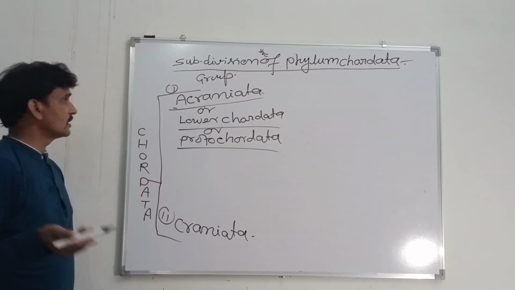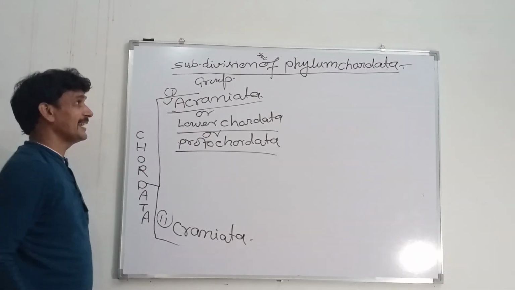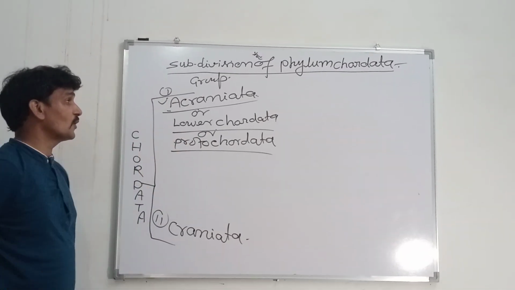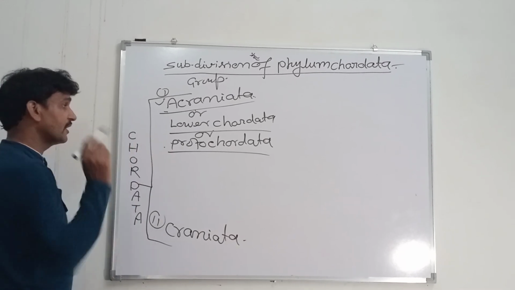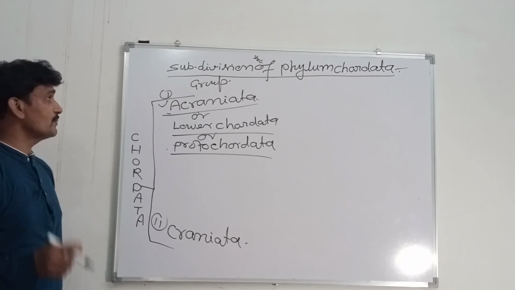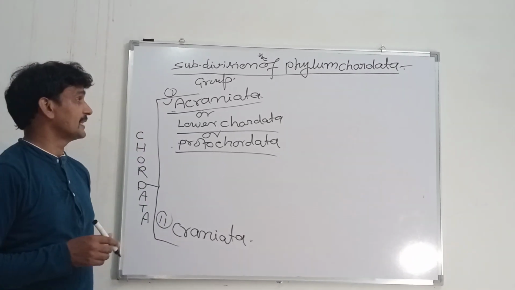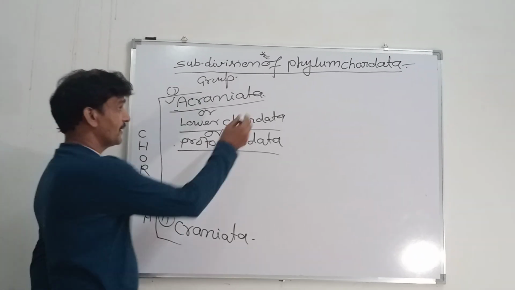So as you wish, you can name the first group Acraniata or lower chordata or protochordata. The first group Acraniata is divisible into three subphylum.